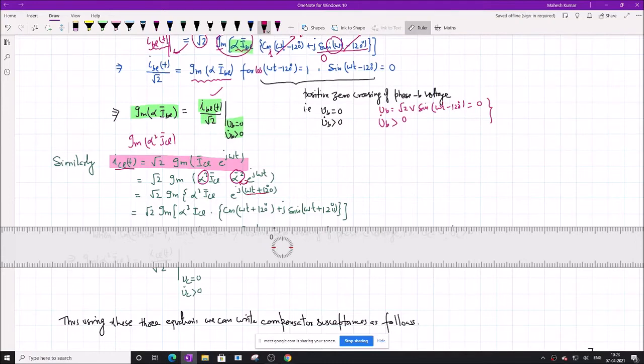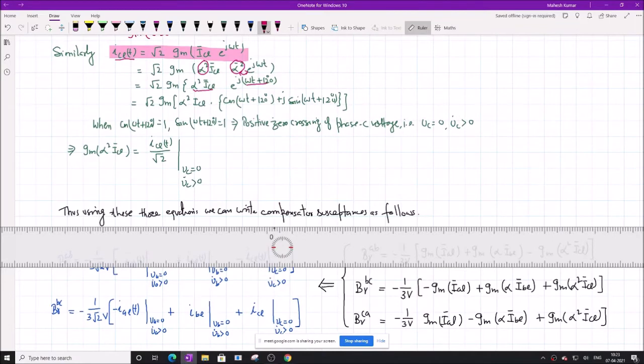And here it becomes imaginary of alpha square into I_CL. Again we expand this term, so this becomes cos(omega t plus 120 degree) plus j sin(omega t plus 120 degree). It again means that the imaginary of alpha square I_CL equals I_CL(t) by root 2 for the condition when this is equal to 1 and this is equal to 0.